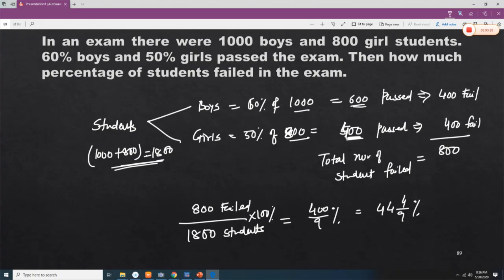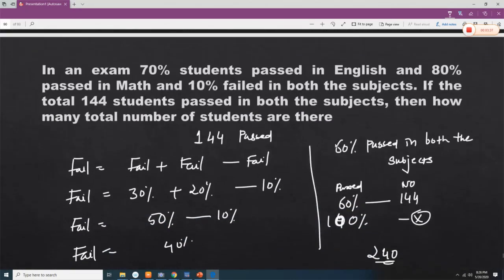So 60% pass means 40% fail, which means 400 fail, and 50% fail means 50% of 800 will be 400, so a total of 800 will have failed. So total 800 out of 1800 into 100%, so that comes to 44.9%.